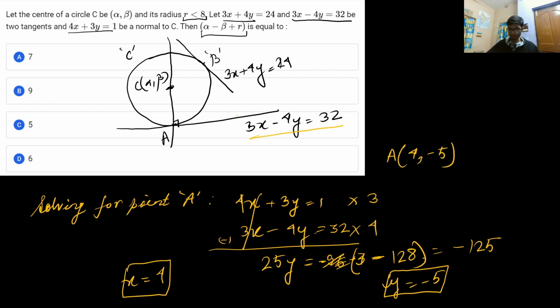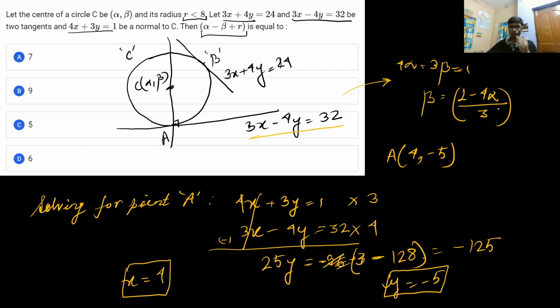From point A, it is now saying that the point (alpha, beta) will definitely lie on this particular normal, and from here I can deduce another equation, that is 4 alpha plus 3 beta is equal to 1. If I need to eliminate one variable, I can write beta as (1 minus 4 alpha) by 3. So I did this particular manipulation.